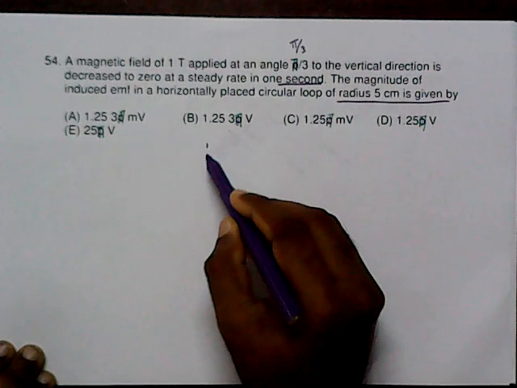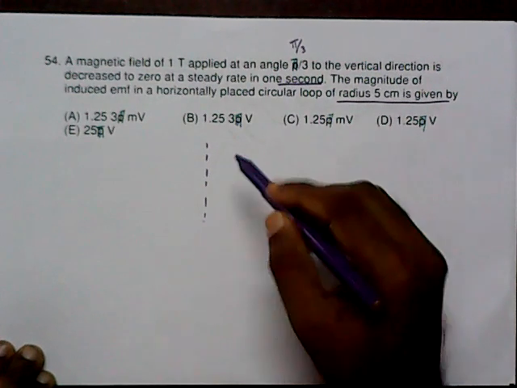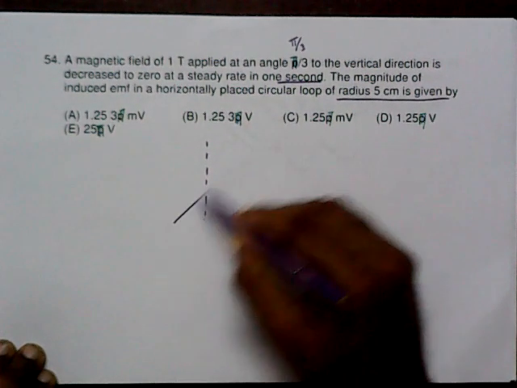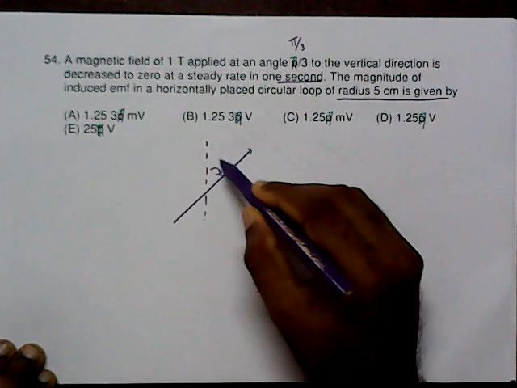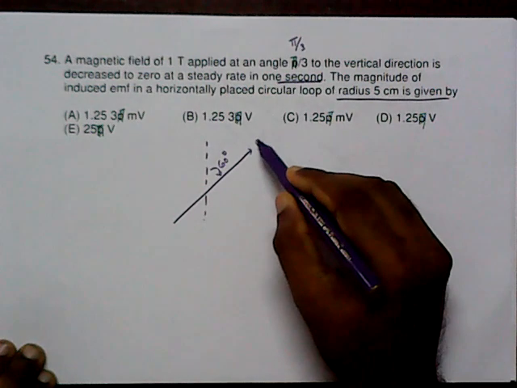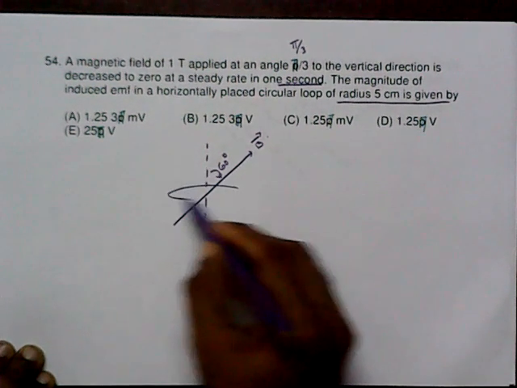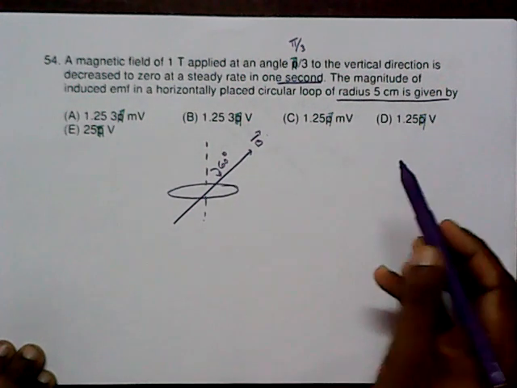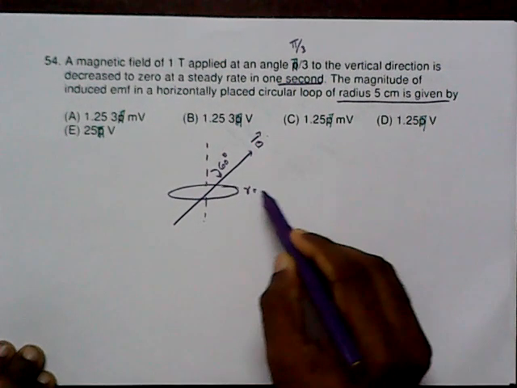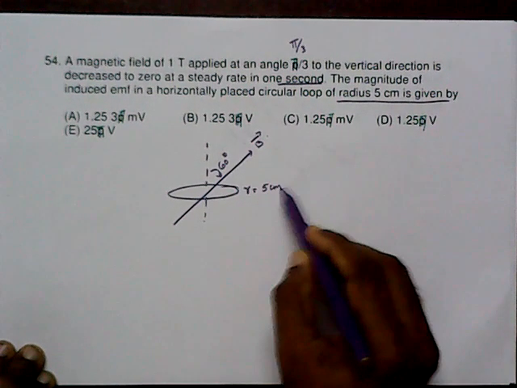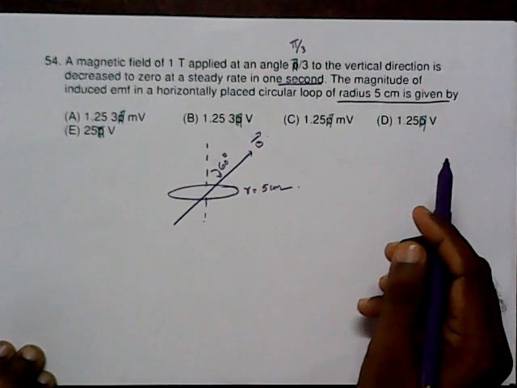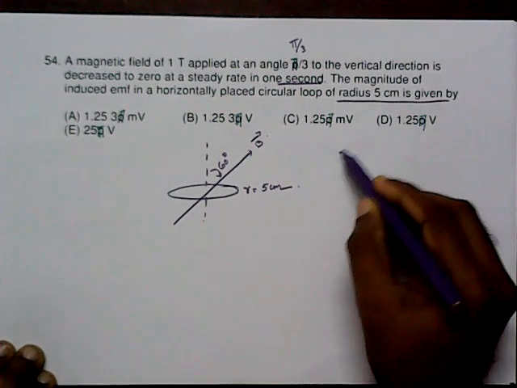So with respect to the vertical direction, at a particular angle, here it is 60 degree, there is a magnetic field. Perpendicular to that vertical direction, there is a loop. They have given the radius as 5 centimeter. Then we have to find the magnitude of induced EMF.